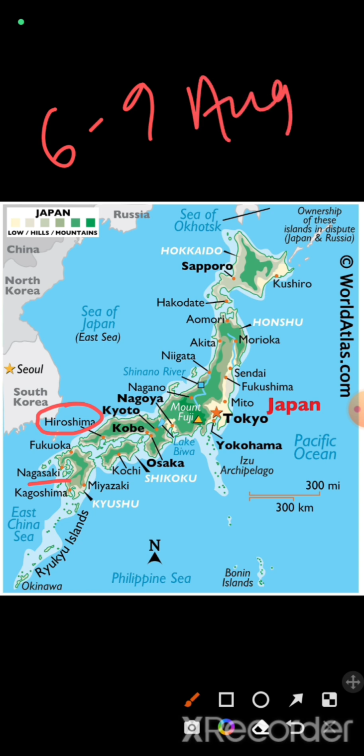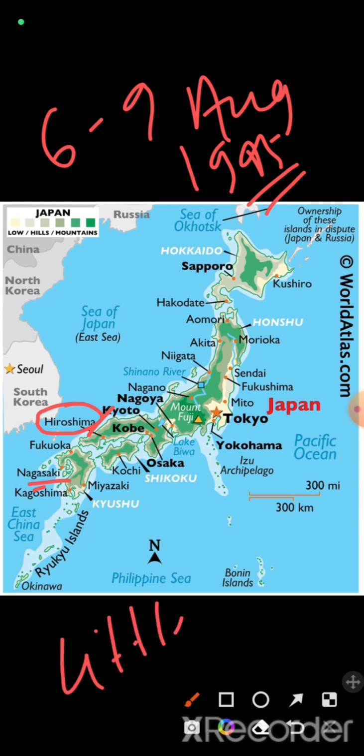And one important thing I want to discuss here is Hiroshima, which is a very important territory, and Nagasaki, where between 6 and 9 August 1945 bombardment happened, in Nagasaki and Hiroshima. The bombs were named Little Boy and Fat Man.